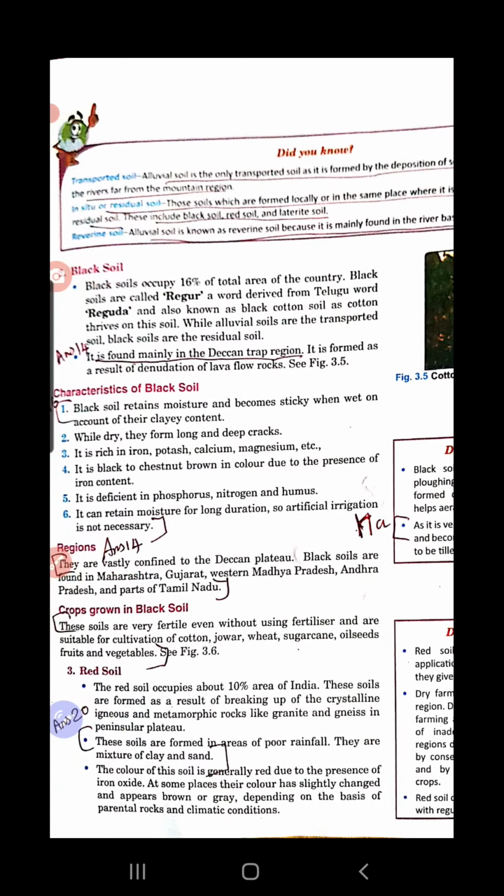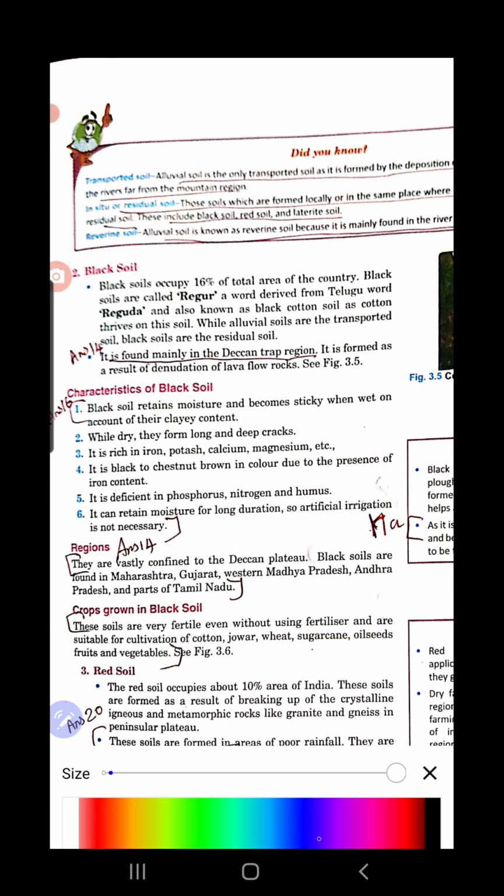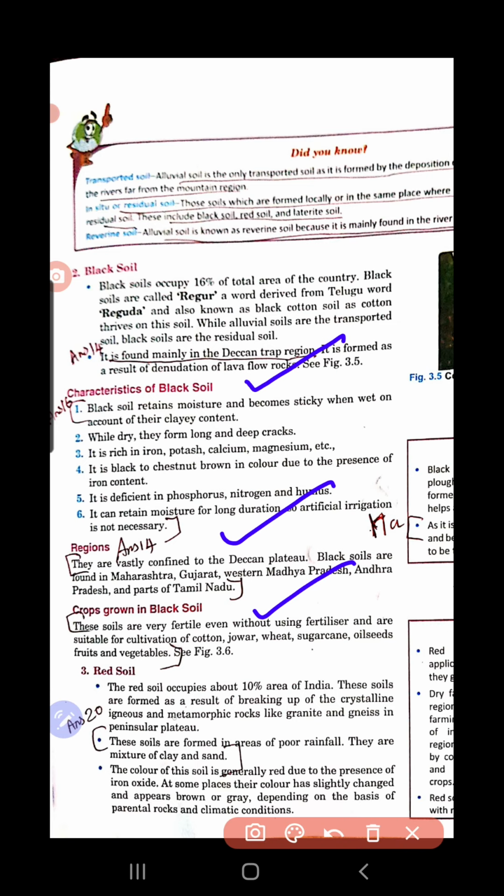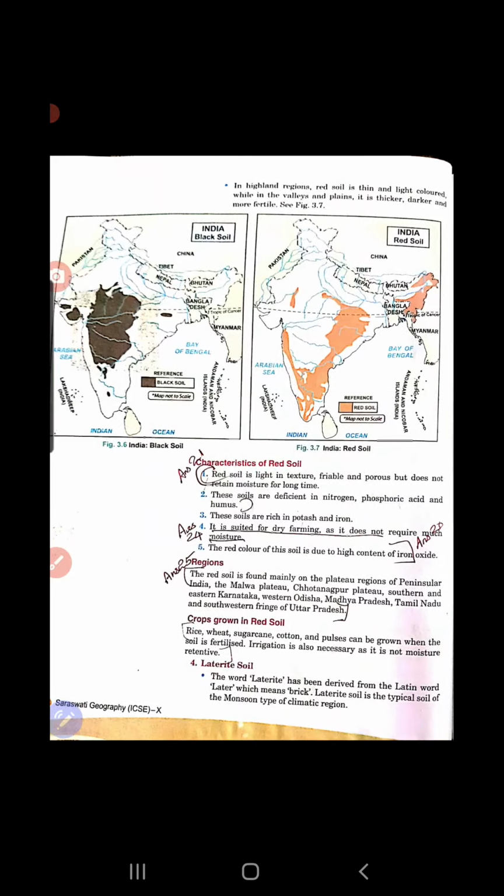And the next is, just like the alluvial soil, here also you have to study the characteristics of black soil. Then you have to also study in which regions these are found, which crops are grown, all these you have to study. Then red soil also. Red soil, why? Because about 10% of the area in India is covered by red soil. These soils are formed in areas of poor rainfall. That's why I said formation of soil mainly depends upon the climatic condition also. So wherever there is poor rainfall, you find red soil. So why are they red in color? Because of the presence of iron oxide, they are red in color.